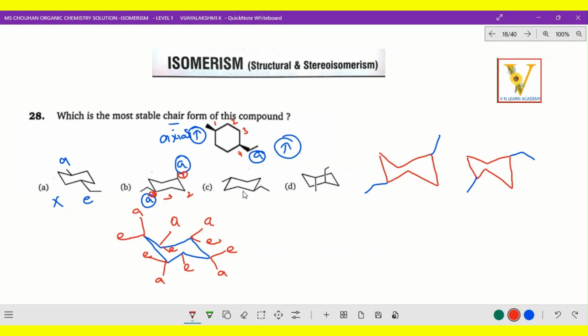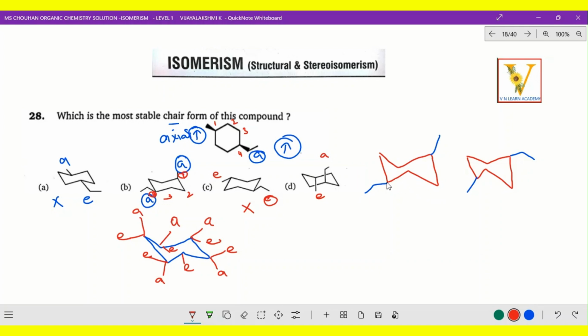Come on, let us check the third option. Now this is equatorial and this is also equatorial only, so this will not be the correct option. And the same way this comes downwards, that means equatorial, this goes upwards, that is axial, so this will not be the correct option. So which is the correct option? Option B.